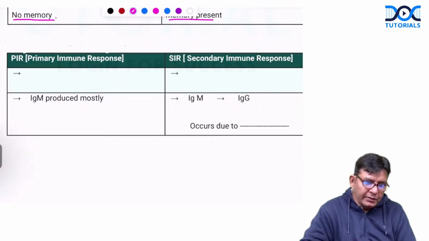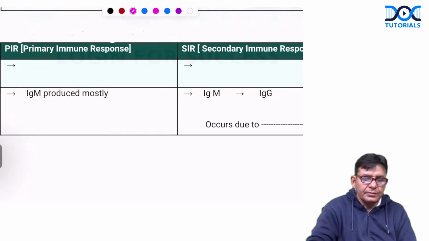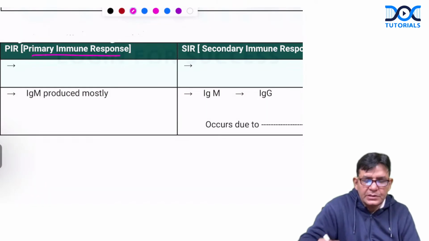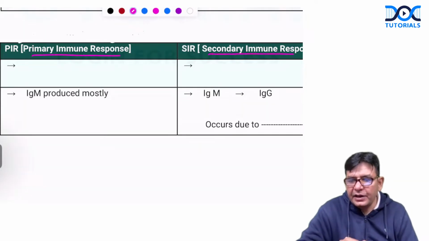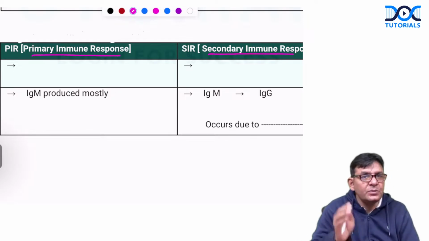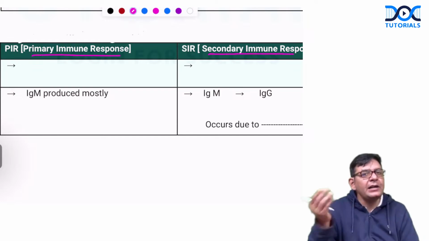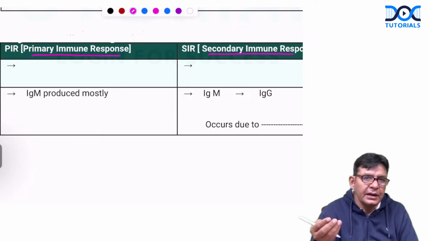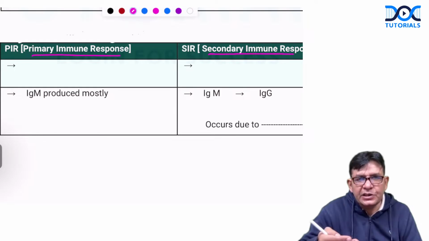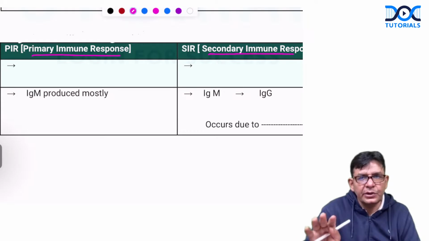Coming to this, there are two types of responses, guys, in how the body responds to pathogens. One is the primary immune response and one is the secondary immune response. Primary immune response means when the organism comes into the body for the first time. So who will meet it? Antigen presenting cells. They will process it and bring it to CD4 T cells, because exogenous antigens of our body are cared for by CD4 T cells. So you need to know that.